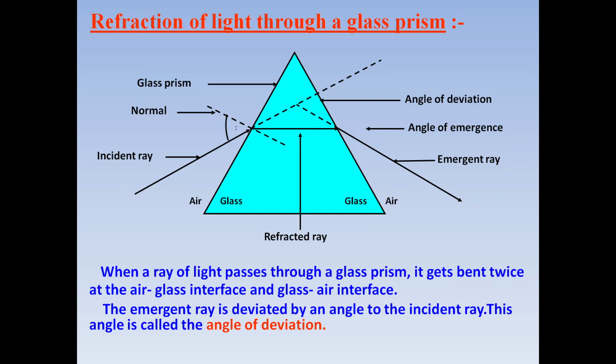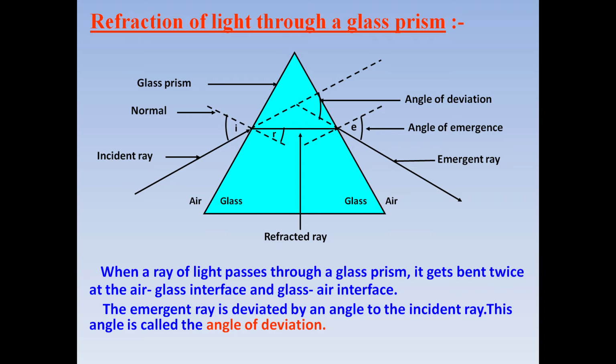This angle of incidence is the angle between normal and incident ray. Then we have angle of refraction. So this is the angle between normal and refracted ray. Here we have angle of emergence. This angle is angle between emergent ray and the normal. And then finally we have angle of deviation.